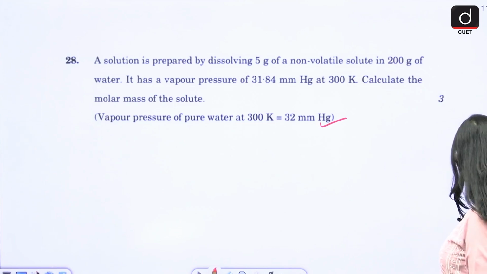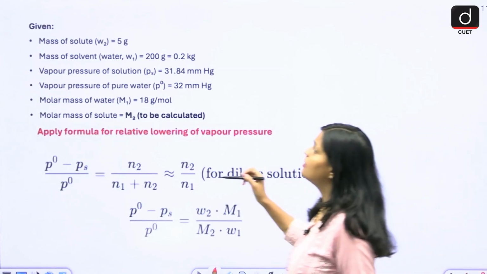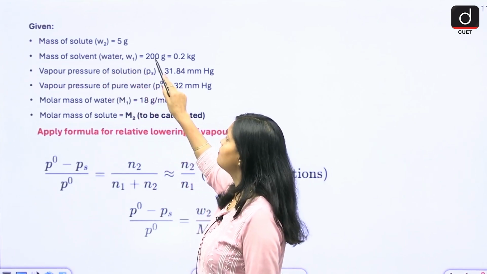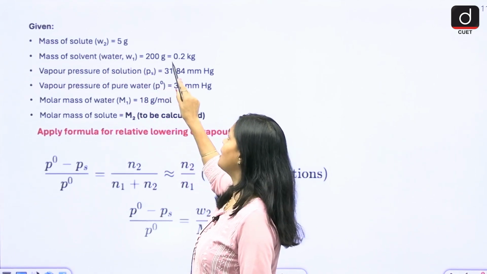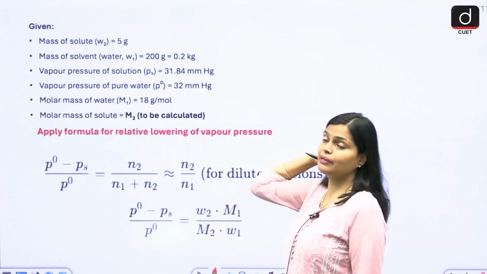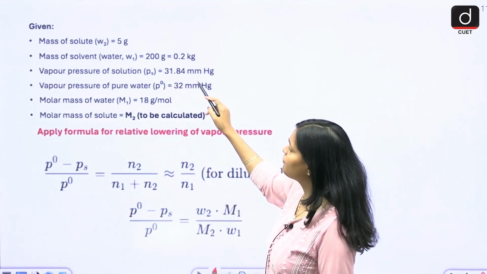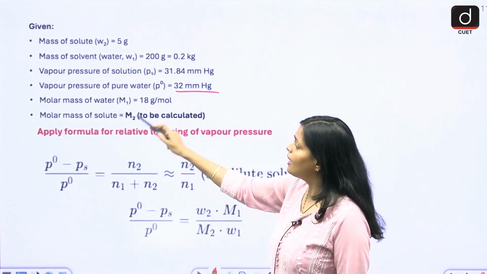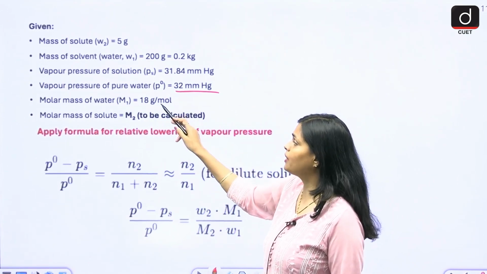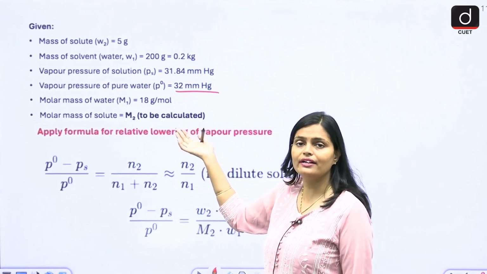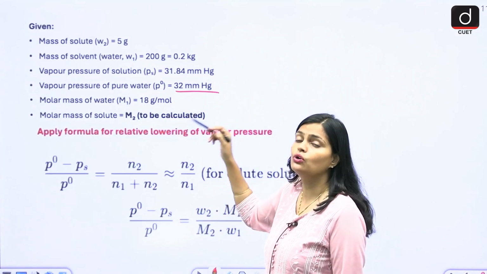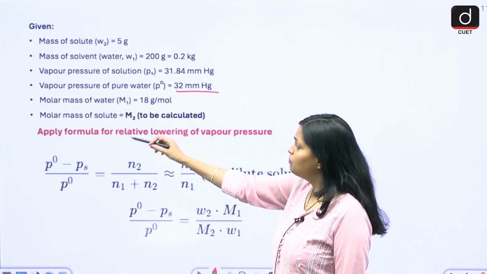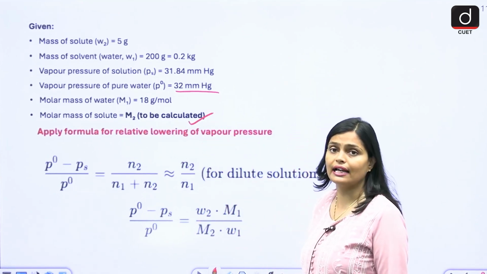So first of all, let us see what is given here. Mass of solute is given, 5 gram. Mass of solvent, which is water, given 200 gram, right? Vapor pressure of solution is 31.84. Vapor pressure of pure water is 32 mmHg, right? And molar mass M1, that of water, we can calculate very simply. Molar mass of water, H2O: 1 into 2 plus 16 is equal to 18. Molar mass of solute you have to calculate.